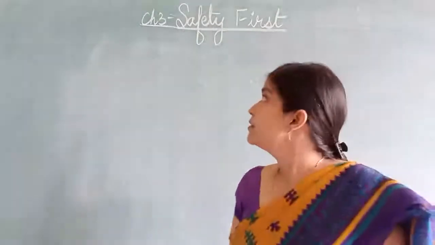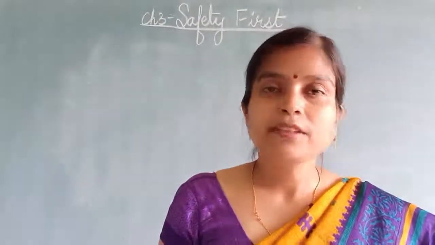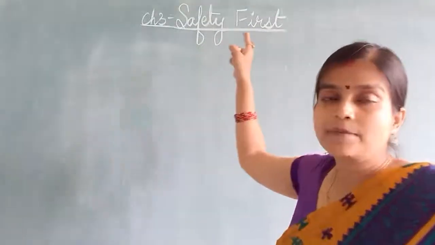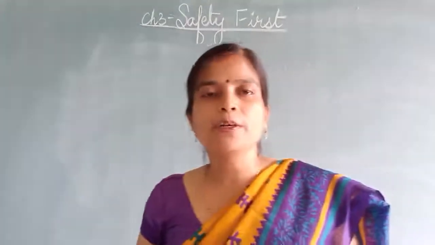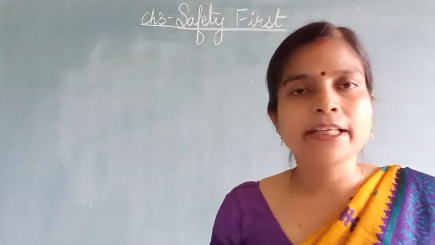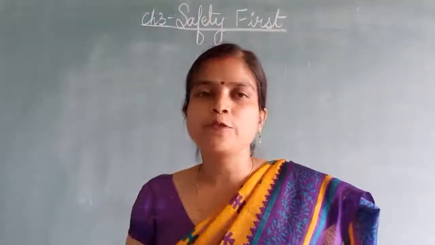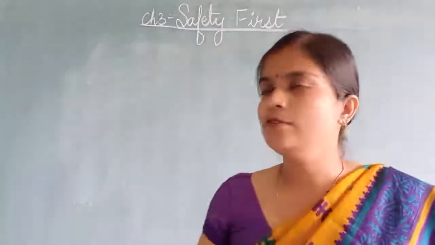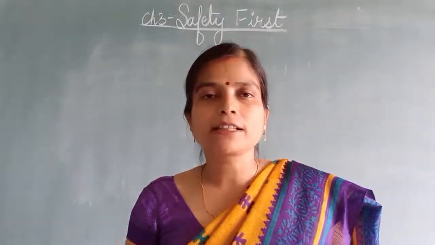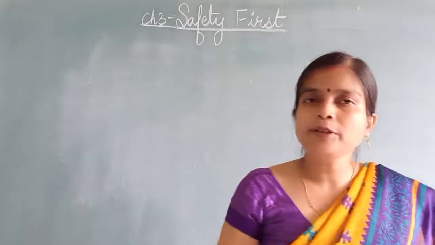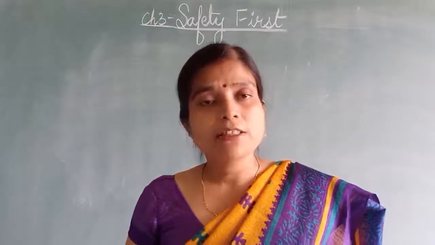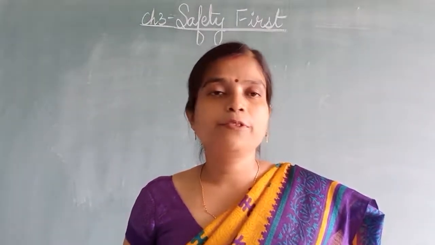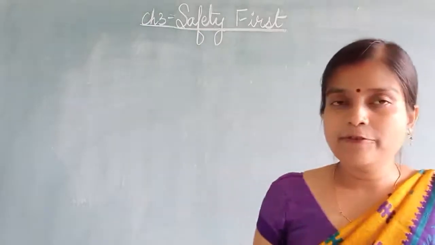So first we are taking some objective questions. Stay away from, this is Safety First. I have already explained the chapter, children. In this Safety First chapter we have learned the safety rules at school, at home, on the road, in the playground. What rules we have to follow in school, at home, to avoid accidents, because accidents happen due to carelessness only. If you are careful, there will be no accident. By chance it can happen, but be careful. So we have to follow some rules.